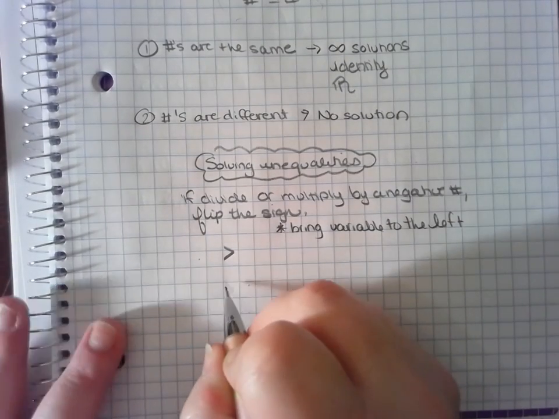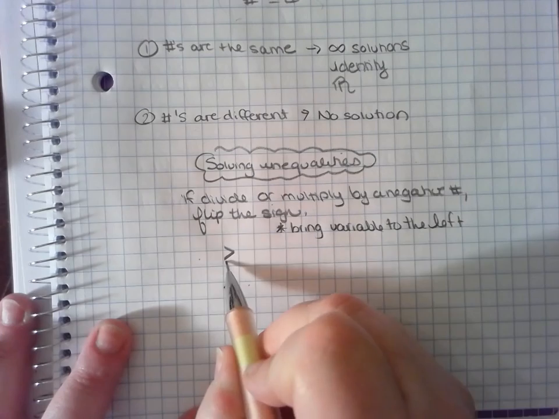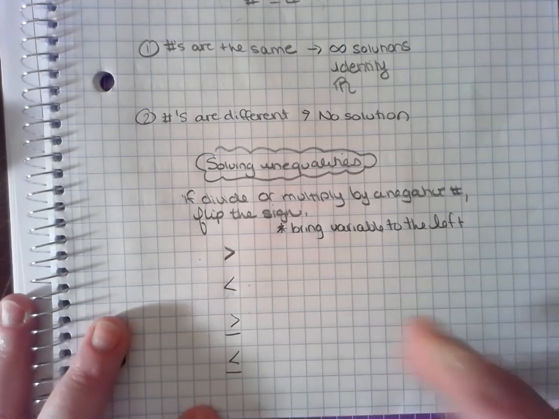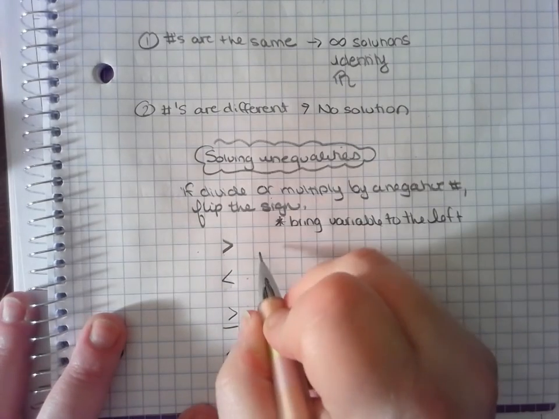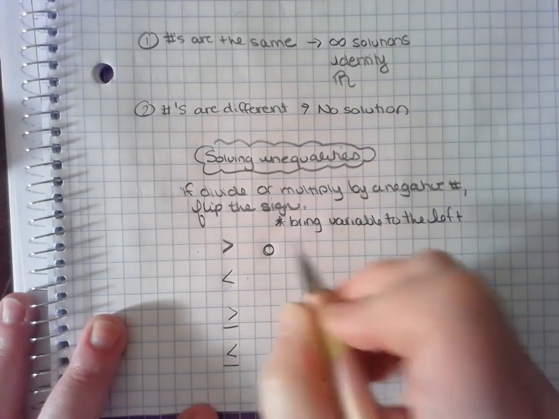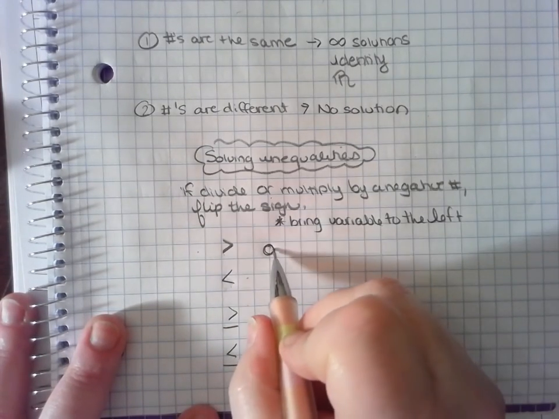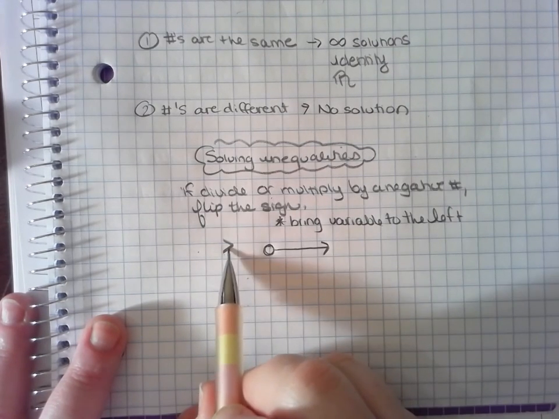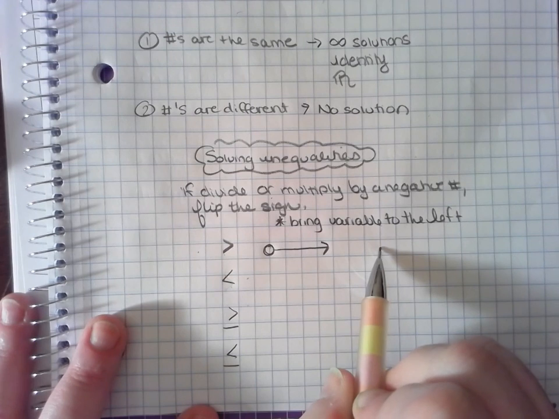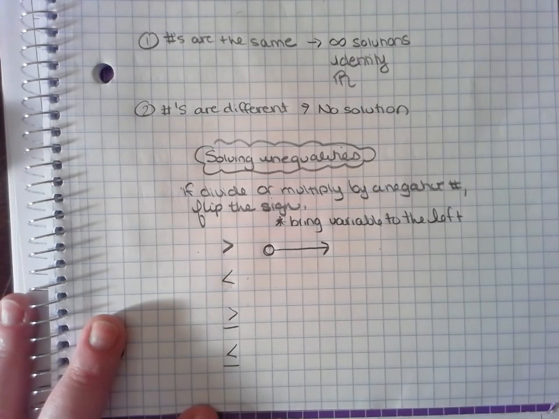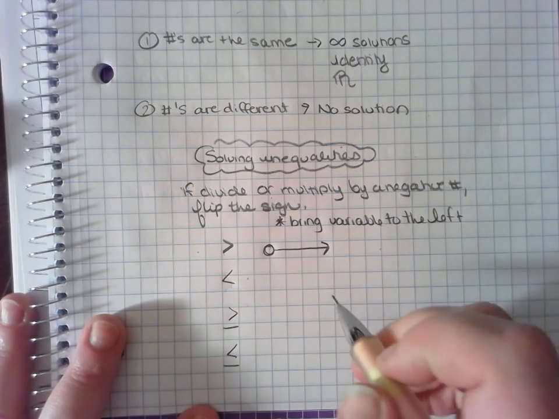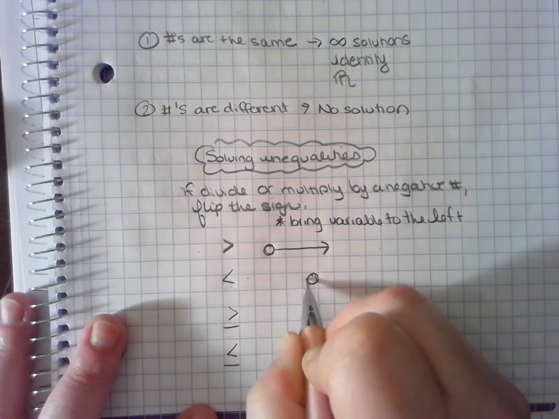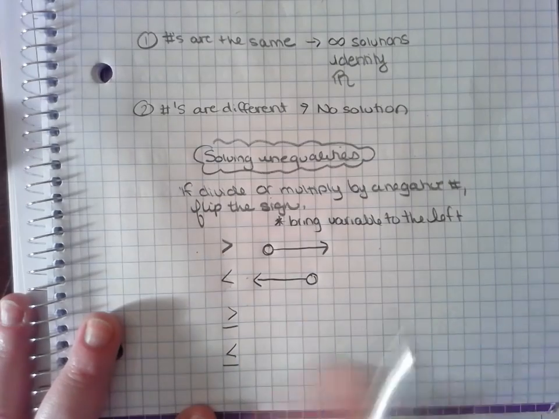So we've got greater than, less than, we have greater than or equal to, or less than or equal to. So greater than is an open circle because it doesn't include the number that we're talking about, and it goes in this direction. And if you notice, this kind of points in the direction that it's supposed to be going. And that's another reason why I like to bring the variable to the left. Okay? If it's less than, you have an open circle again, but you go to the left of the number that you isolate.